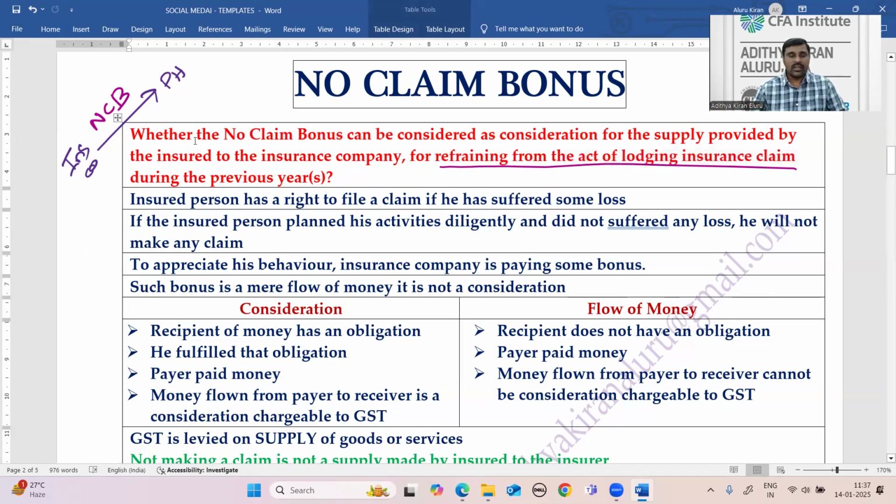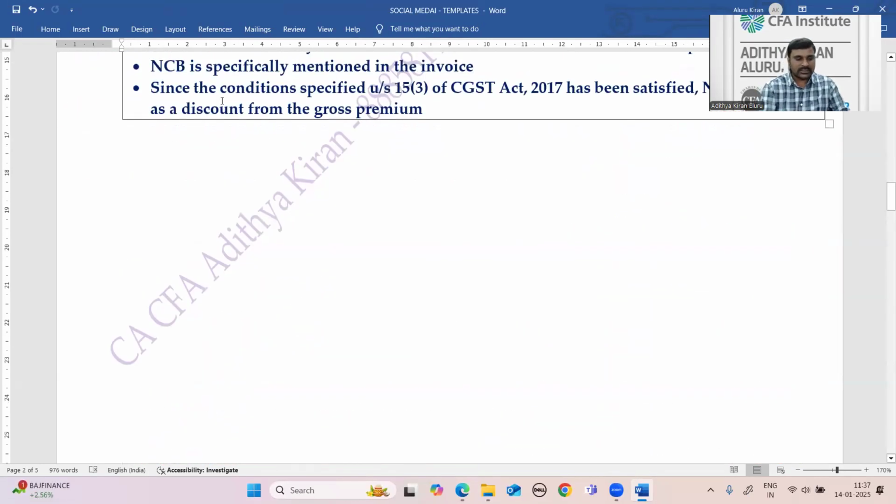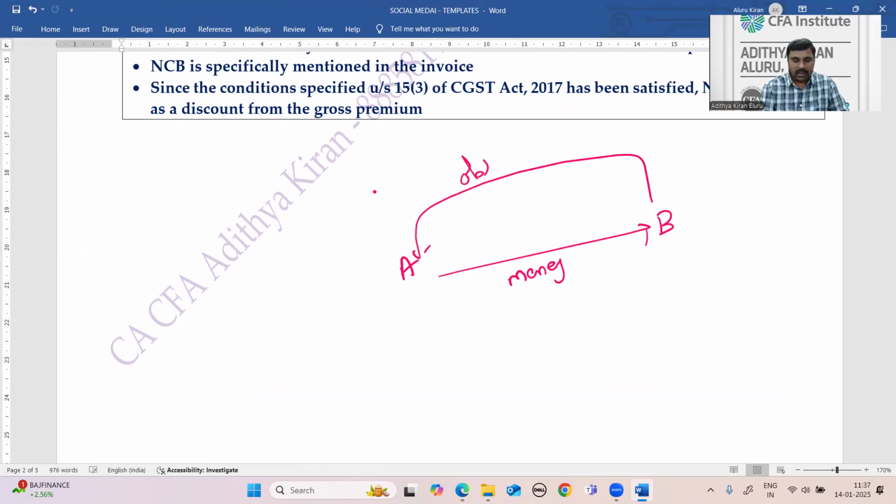Now the question is whether the insurance company can be considered as a recipient of service and the policy holder as a supplier of service. Normally, if there are two persons A and B, and A is paying money to B, we should ask the question: why is A paying money to B? Because B has an obligation towards A, and B fulfilled that obligation. Therefore, A is paying money.